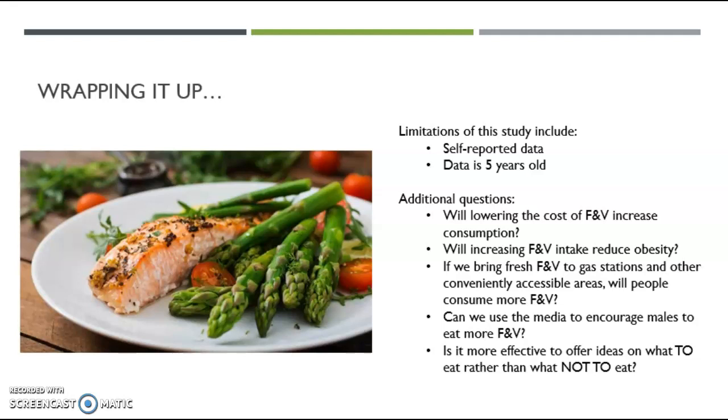To wrap up, I want to touch on some future research questions that would be worth looking into based on the results from this logistic regression analysis and the greater implications for public health in America. I would love to further research 1, whether lowering the cost of fruit and vegetables would increase fruit and vegetable consumption. 2, would increasing fruit and vegetable consumption reduce obesity levels? 3, can we bring fresh fruits and vegetables to gas stations in more conveniently accessible areas? And will that allow people or convince people to consume more fruits and vegetables?